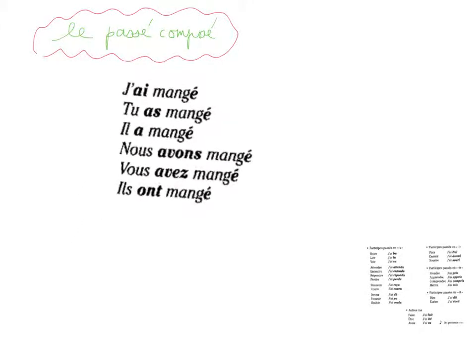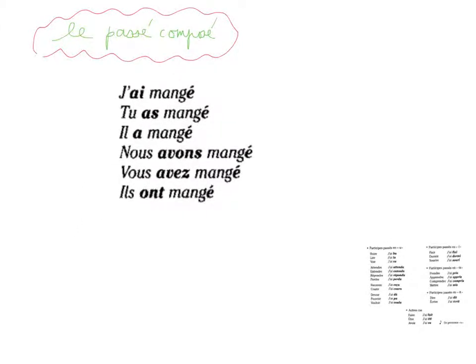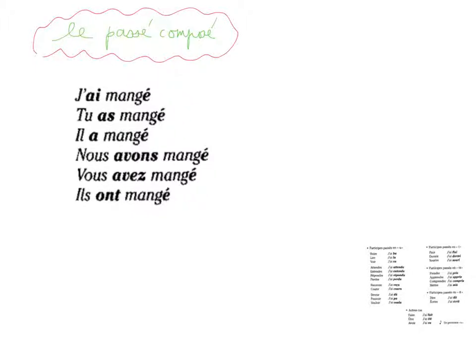So, normally when talking about the passé composé, you need to start with this. So, what do we have here? J'ai mangé, tu as mangé, il a mangé, nous avons mangé, vous avez mangé, ils ont mangé. This is the basis, the premise.